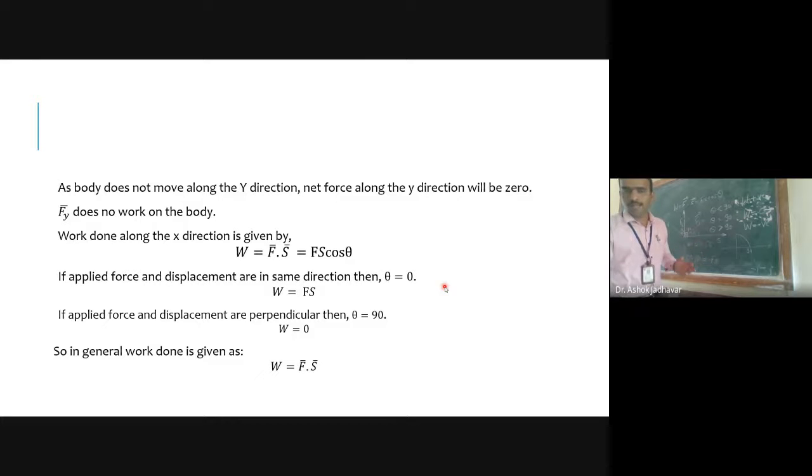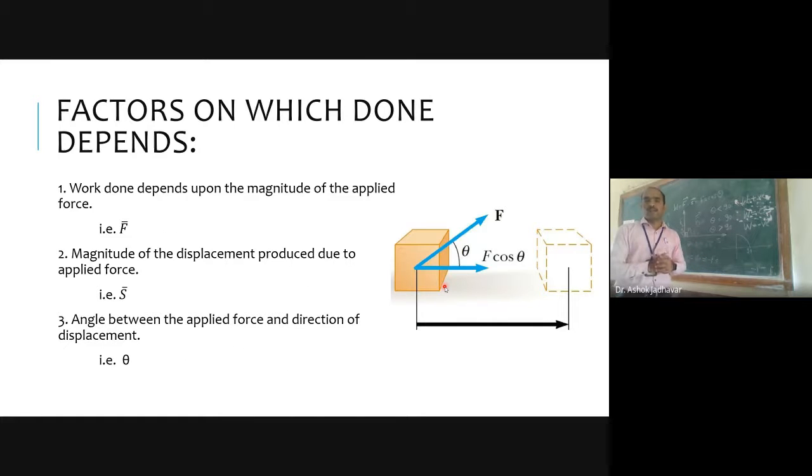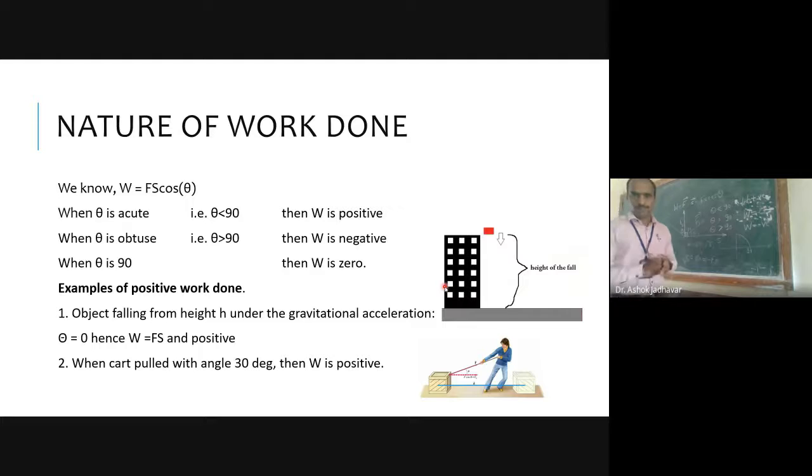Then we analyzed some of the factors which decide the value of work done, and those factors are force, displacement, and theta. Depending upon theta, we have seen some values of work done. When theta is acute, your value of work done will be positive. When theta is greater than 90, your work done will be negative. When theta is equal to 90, your work done will be 0.